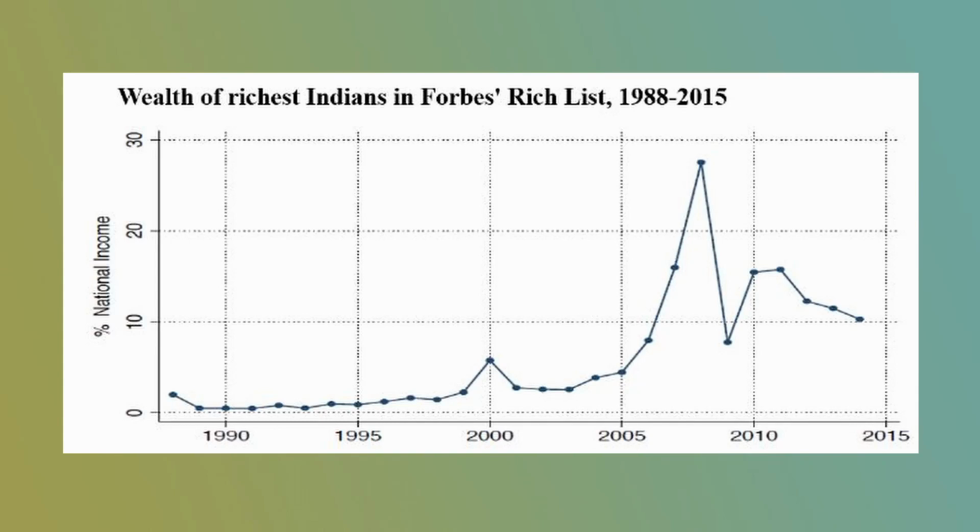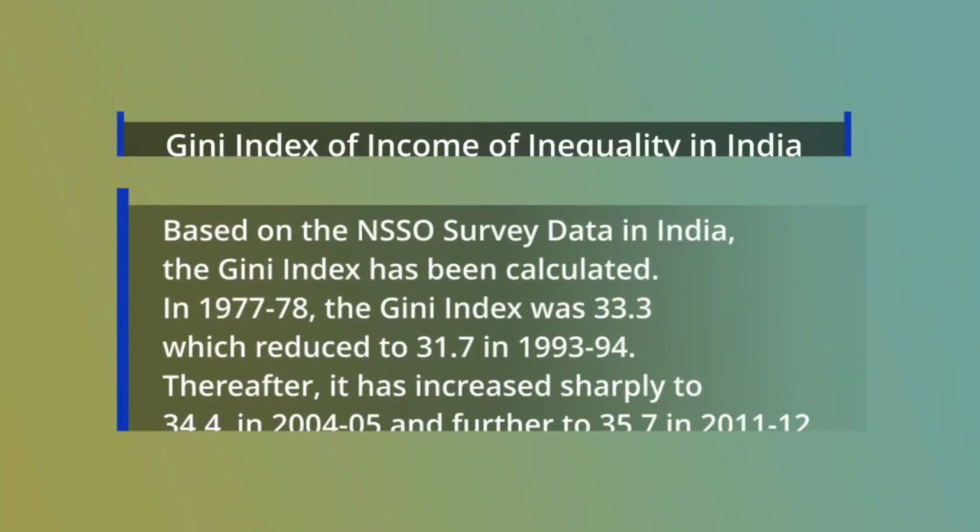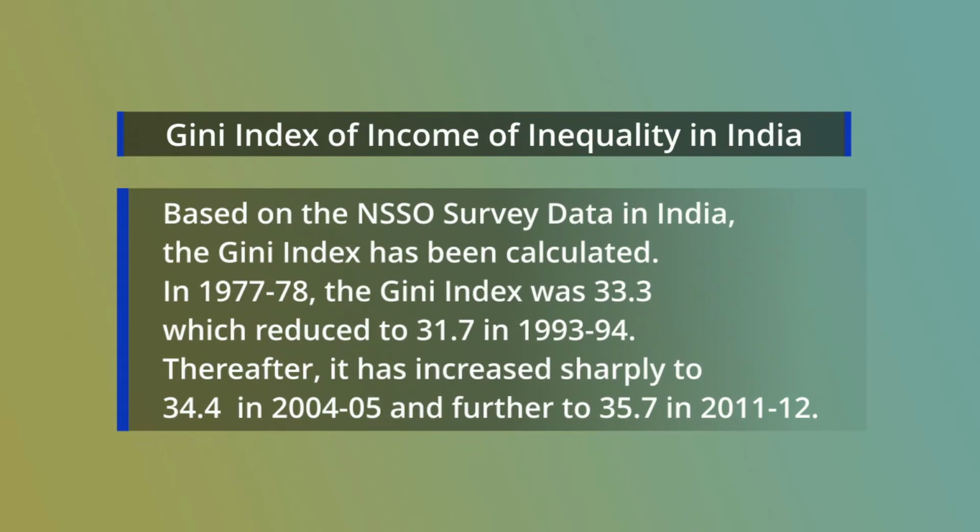Along with this report, here we considered two important measurements of inequality. One is the Gini index and another is the Palmer ratio. The Gini index is based on the data published by the National Sample Survey Organization in our country. They publish data at frequent intervals. Their survey is called the Consumption Expenditure Survey. This particular survey helps us to measure the Gini index or Gini coefficient, and they published the Consumption Expenditure Survey